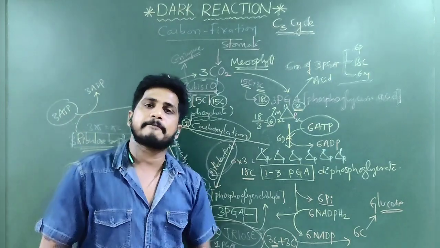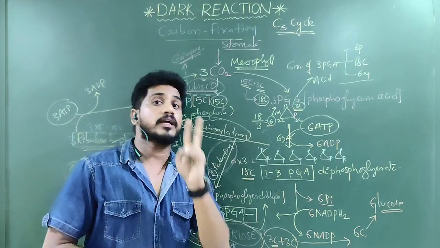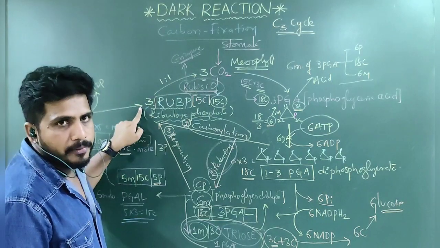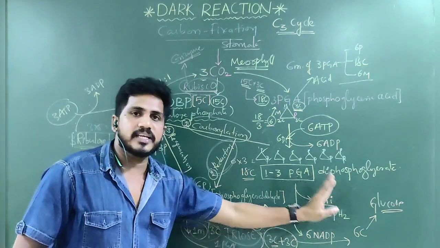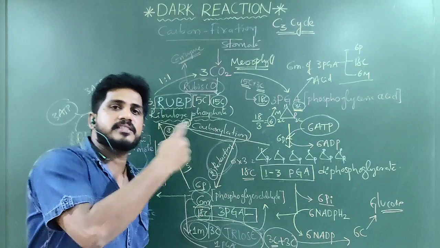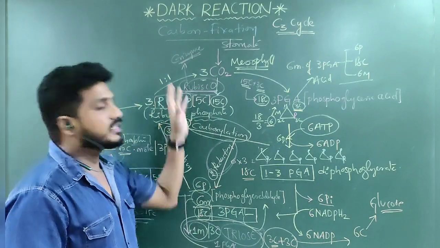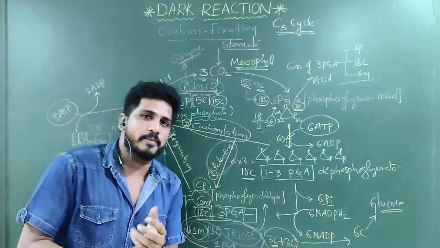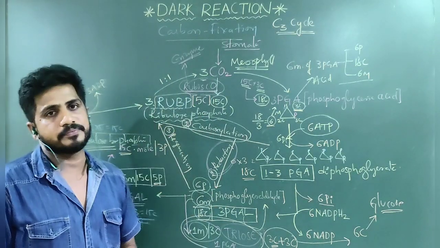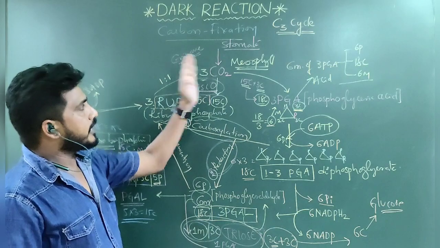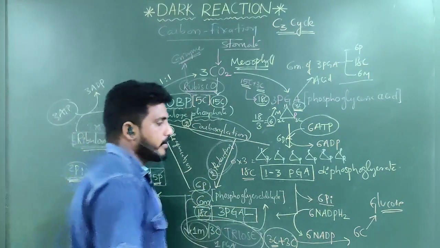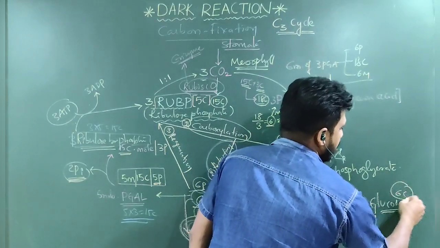So to form 6 carbons, if you take 1 carbon in the acceptance, we have to rotate this 6 times. If you take 2 carbon dioxide, we need 2 RuBP. But to get a 6 carbon glucose molecule, how many times should the dark cycle happen? 3 times should happen. So for 2, 1.5 will come. But 1.5 carbon is not possible. That's why I took 3. So if we take 3 carbon, the entire cycle happens twice to form a glucose molecule, because glucose is a 6 carbon component.